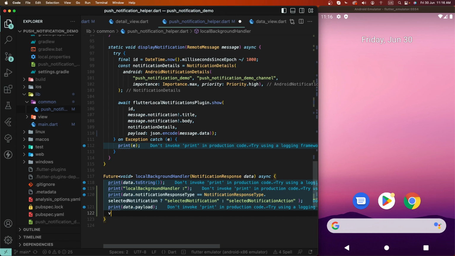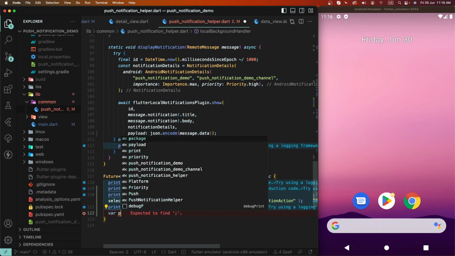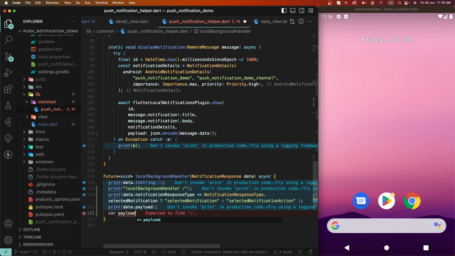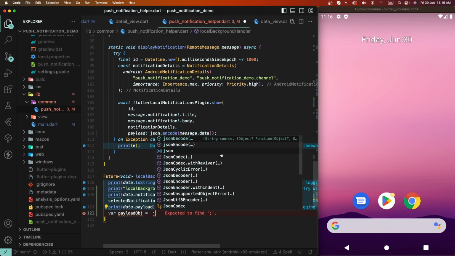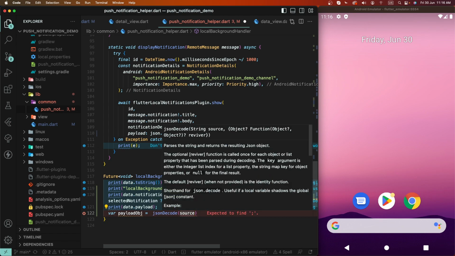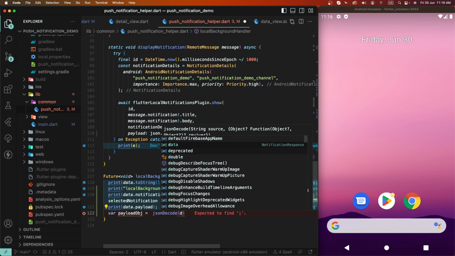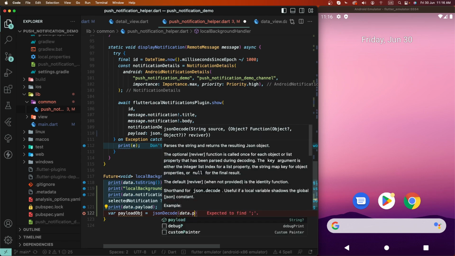Now this data converts the payload JSON to an object, equal to, we need to deploy as we need to pass as a map optional, give the value here.